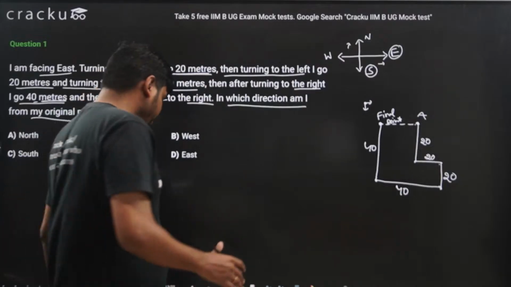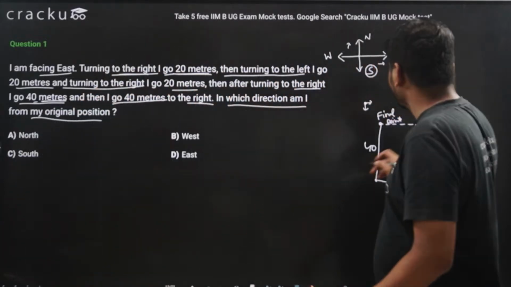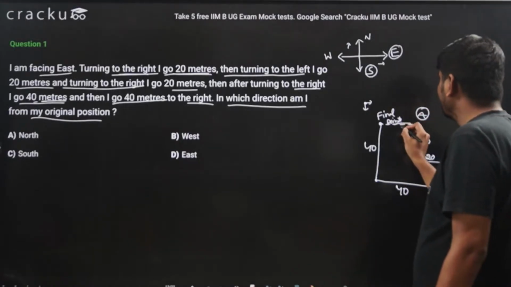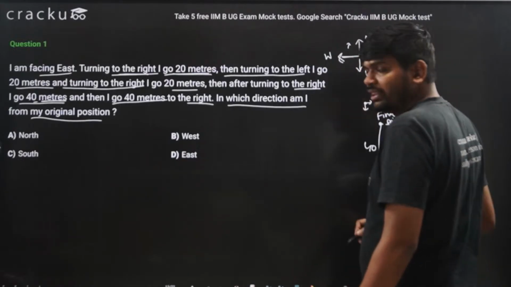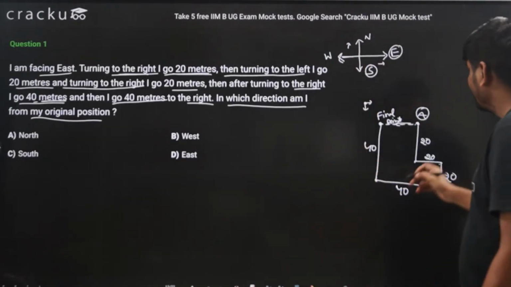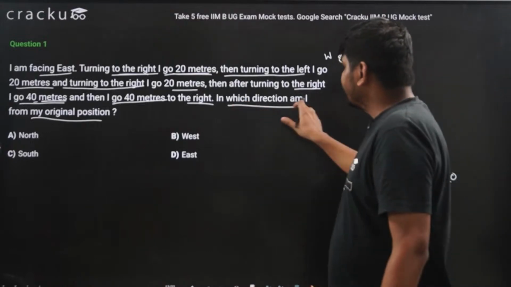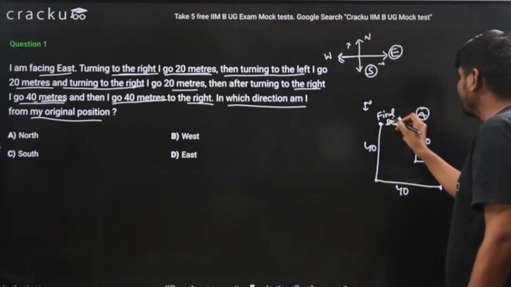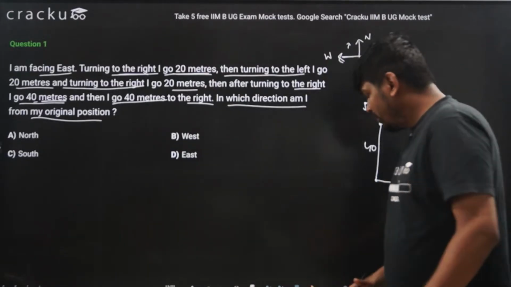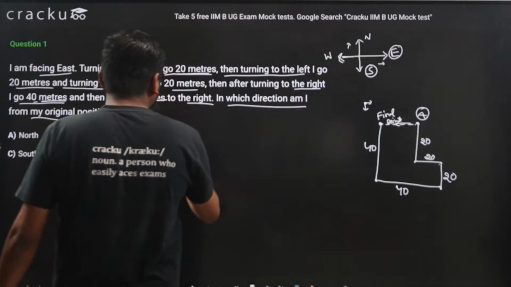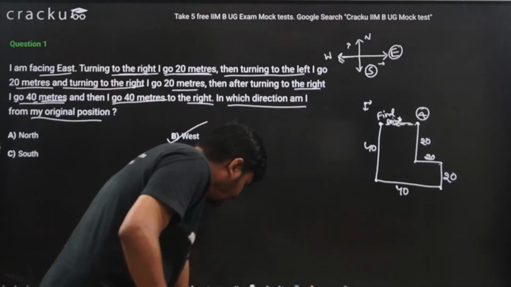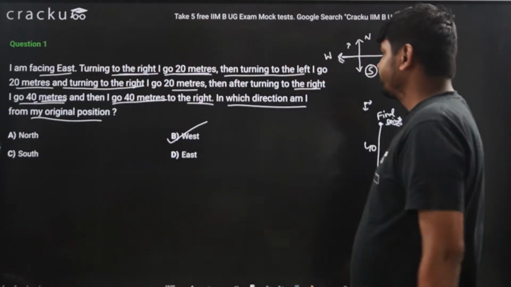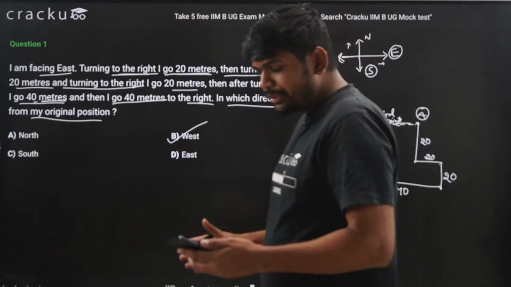Now, what is the direction? If I am watching from A, this direction will be towards west. So in which direction am I from my original position? From my original position, I am towards the west. So the correct answer is option B. Option B is the correct answer. I hope this is clear to you guys. If you have any doubts, you can ask me.